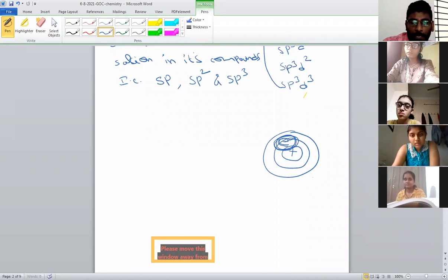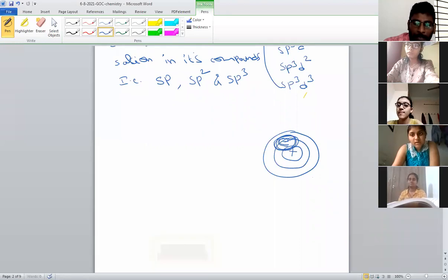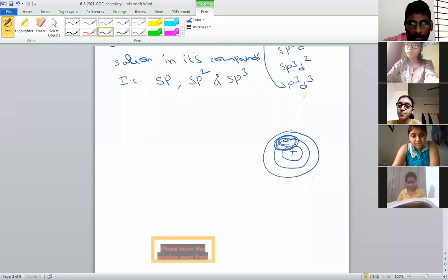Remember, electrons are present in a specific position, and that position we simply call an orbital. These orbitals can be s orbital, p orbital, d orbital, and f orbital. So there are mainly four orbitals we learn. If this is the first shell, it contains an s orbital.